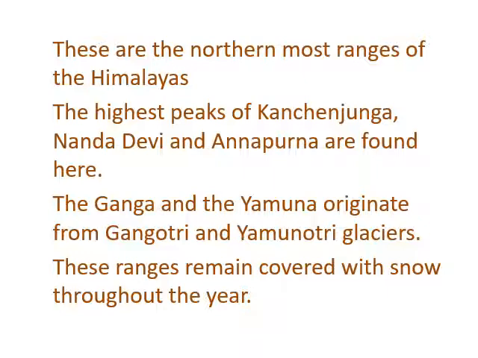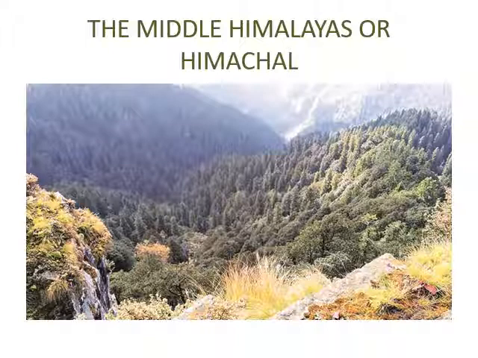The Ganga and the Yamuna originate from Gangotri and Yamunotri glaciers. These ranges remain covered with snow throughout the year, as I had explained it to you in the previous slide. The second range is the Middle Himalayas or the Himachal. If you look at the difference in picture, in the first slide and this slide, you can see a number of trees that are growing here. In the previous slide, you could see only snow-capped mountains.